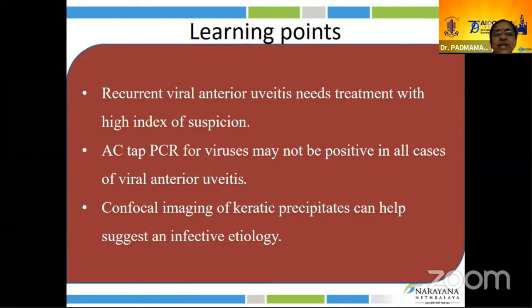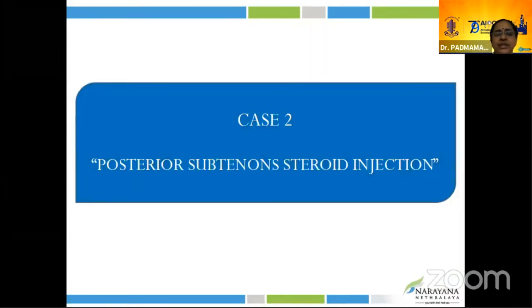This particular person started showing disc changes as well. The learning point from this case is that recurrent anterior uveitis needs to be treated with a high index of suspicion. One negative AC tap does not rule out viral etiology, we need to keep repeating the test, and using topical steroids has to be combined with antiviral therapy. Otherwise, steroids alone can cause disc changes. Confocal helps in identifying the infective etiology.